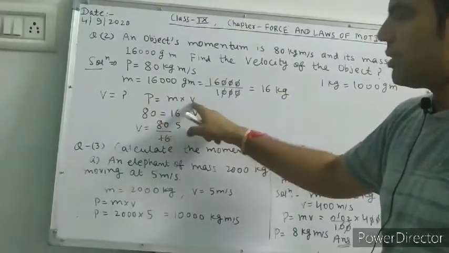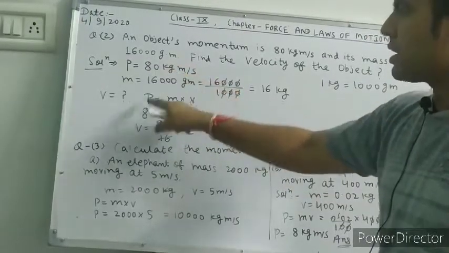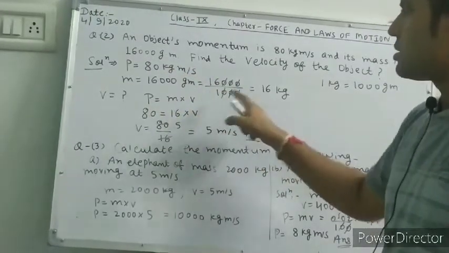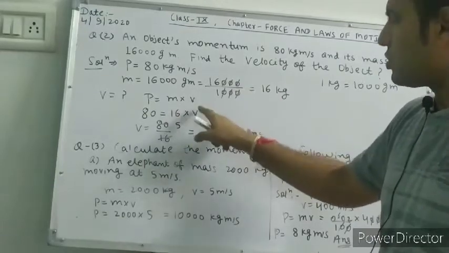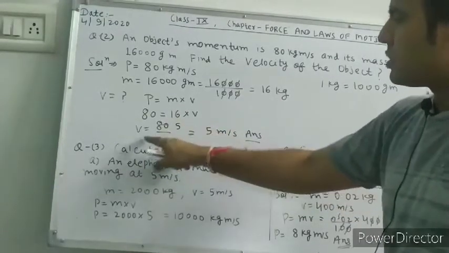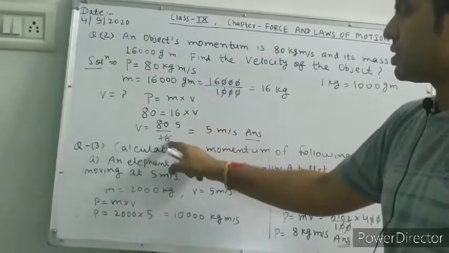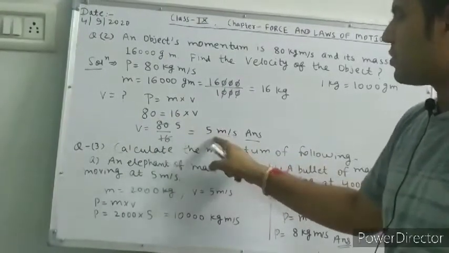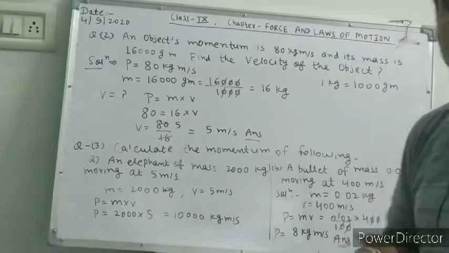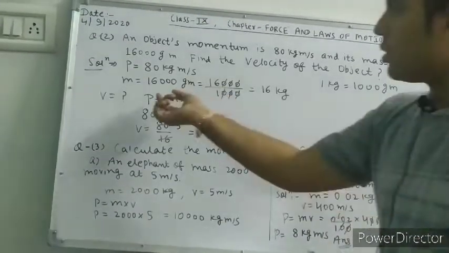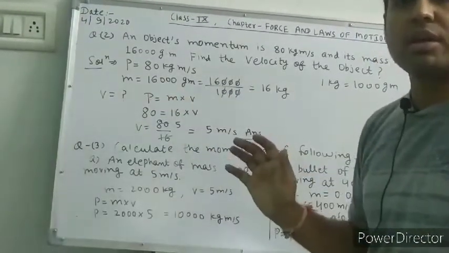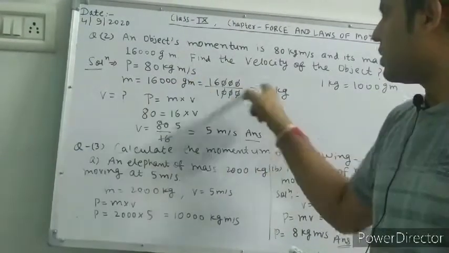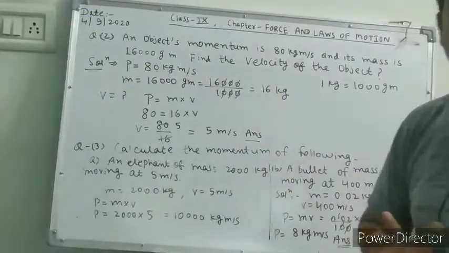Now how will you calculate velocity? P equal to m into v. P is given 80, m is 16. Velocity you will calculate. Velocity is 80 upon 16. So 80 divided by 16 is 5. So 5 meter per second, answer. Very simple. You will use only this formula P equal to mv and you will change this gram into kilogram. Then you will easily solve this question.